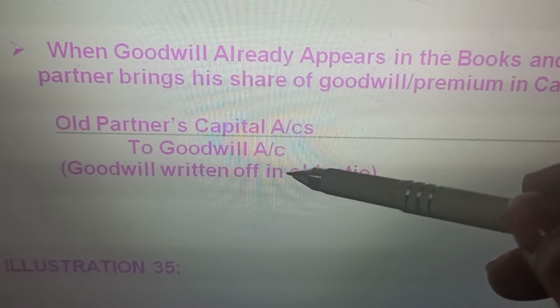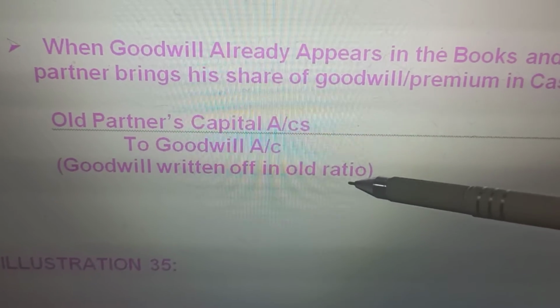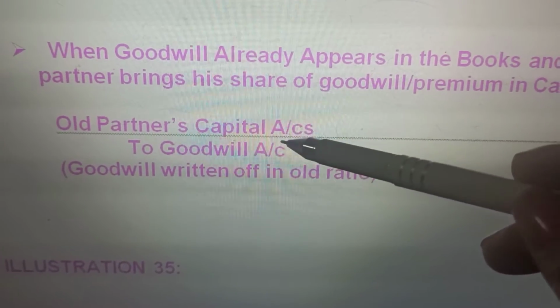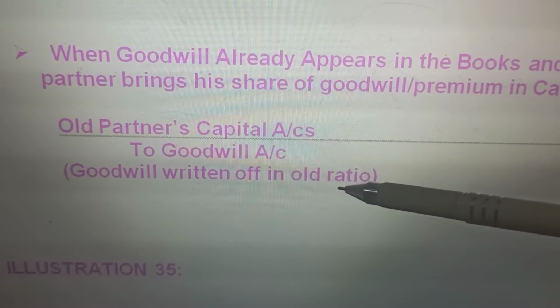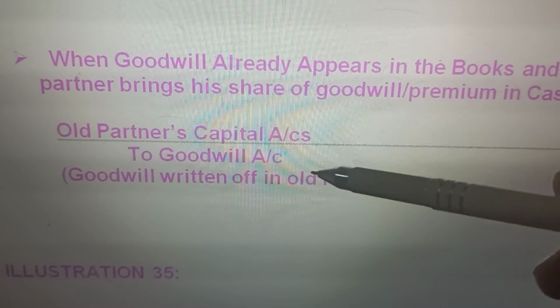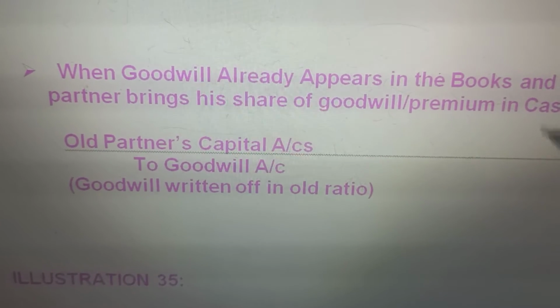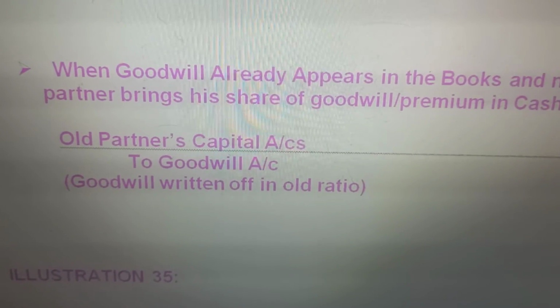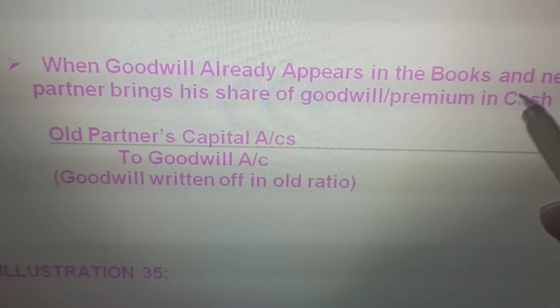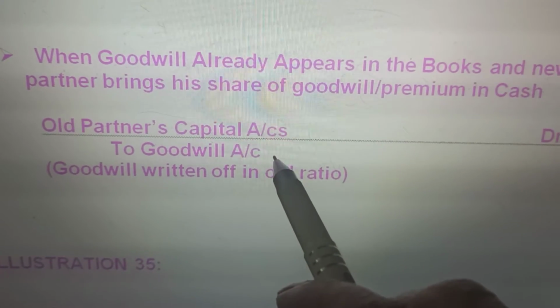Goodwill is being written off in which ratio? It belongs to the old partners. It is going to the old partners. So it will be written off in the old ratio. This is the first entry at that time, in addition to the other entries which the new partner will make when the goodwill is brought in cash.